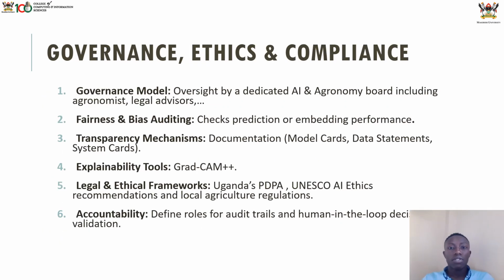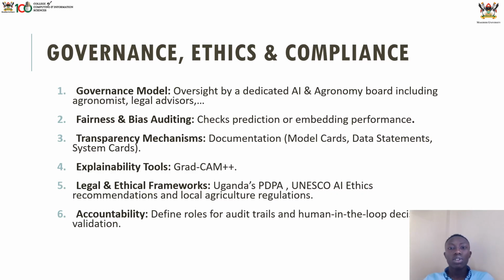Let's go on to governance and ethics compliance. First of all, governance. Here we are talking about how we are going to be aligned with governments, and also how we are going to ethically perform out there, because we need ethical conduct of our model, how we assess it, and how well it protects people's privacy and all that.